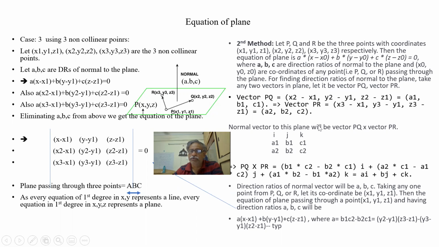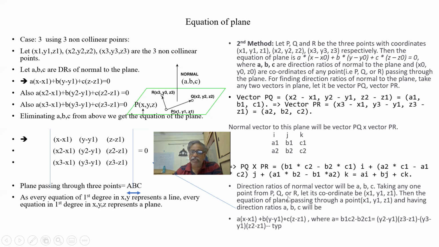But we have assumed in the first instance that A, B, C are the DRs of the normal. So what is the equation of the DRs of the normal? If these are the DRs of the normal, then the normal is A i plus B j plus C k. So A is equal to B1 C2 minus B2 C1, B is equal to A2 C1 minus A1 C2, and C is equal to A1 B2 minus A2 B1.